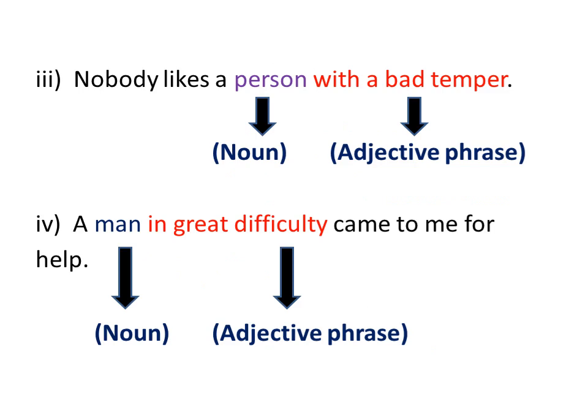Number three, nobody likes a person with a bad temper. Person is noun. What type of person nobody likes? A person with a bad temper. So with a bad temper becomes adjective phrase. Number four, a man in great difficulty came to me for help. Man is noun. What type of man came to me for help? The man in great difficulty. So in great difficulty becomes adjective phrase.